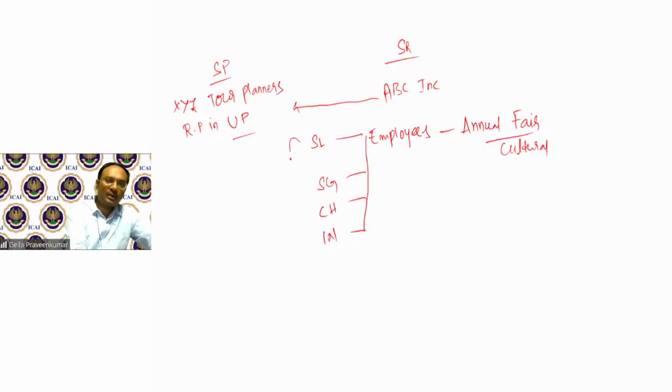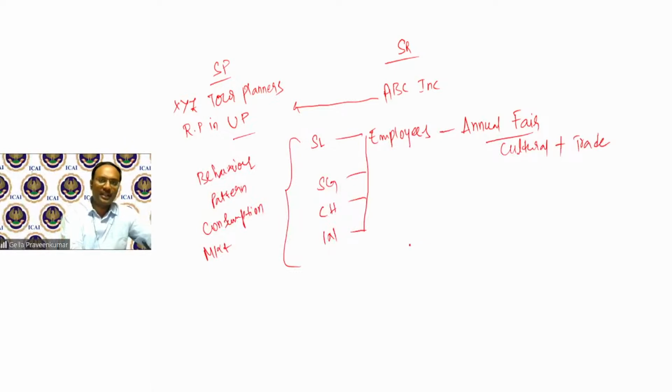Now, when they visit all these places, they'll understand the behavioral pattern, the consumption pattern, also maybe the market which is available. So it's kind of cultural, also kind of trade related event. Now here, if you look at this carefully, 3 events are outside India. 1 event is in taxable territory.